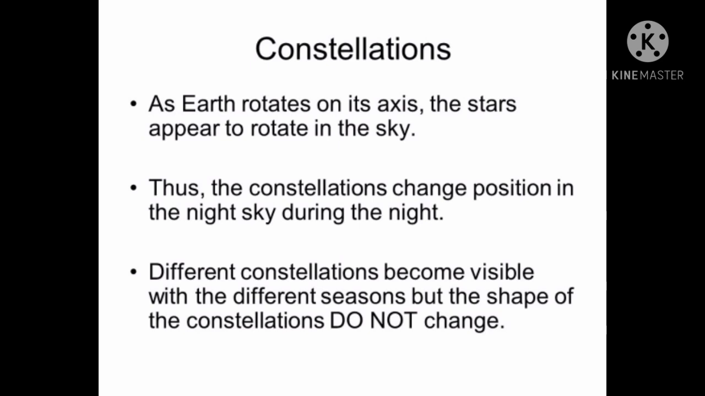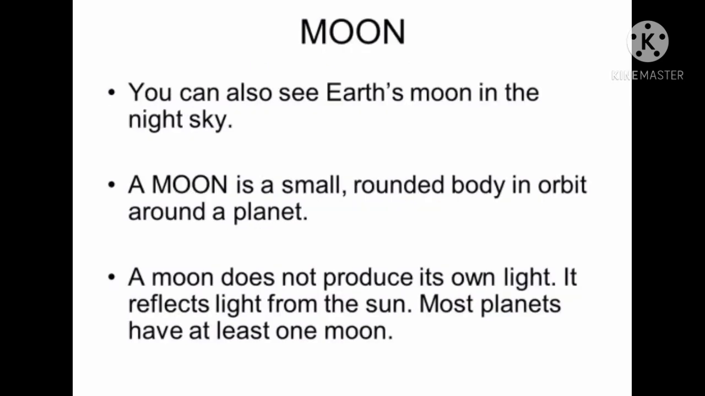So seasonal constellations are there, summer season, winter season. In the summer season we are able to see certain constellations. During winter we are able to see certain constellations. The shape of the constellations does not change. Then, stars are always present even during the day.